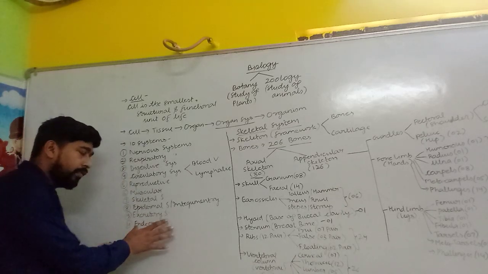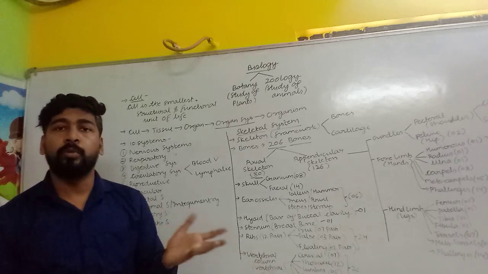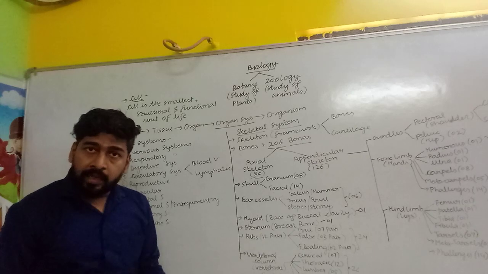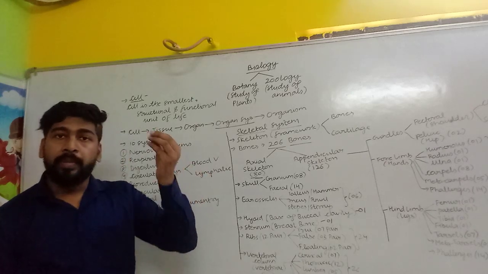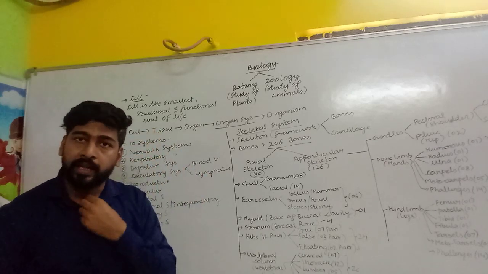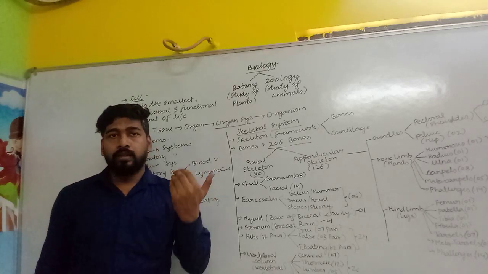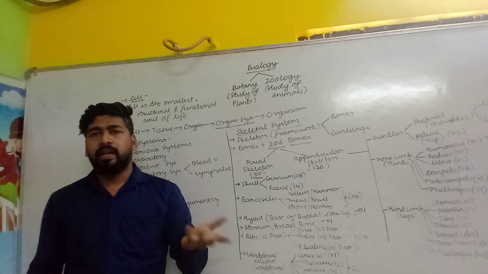Then after endocrine system, you all are aware about endocrine system. If this system will not work properly, then we are having so many problems, so many kind of diseases. There are so many endocrine glands in our body, like pituitary gland, thyroid gland in the neck region, thymus, spleen, pancreas, adrenal gland, and so on.